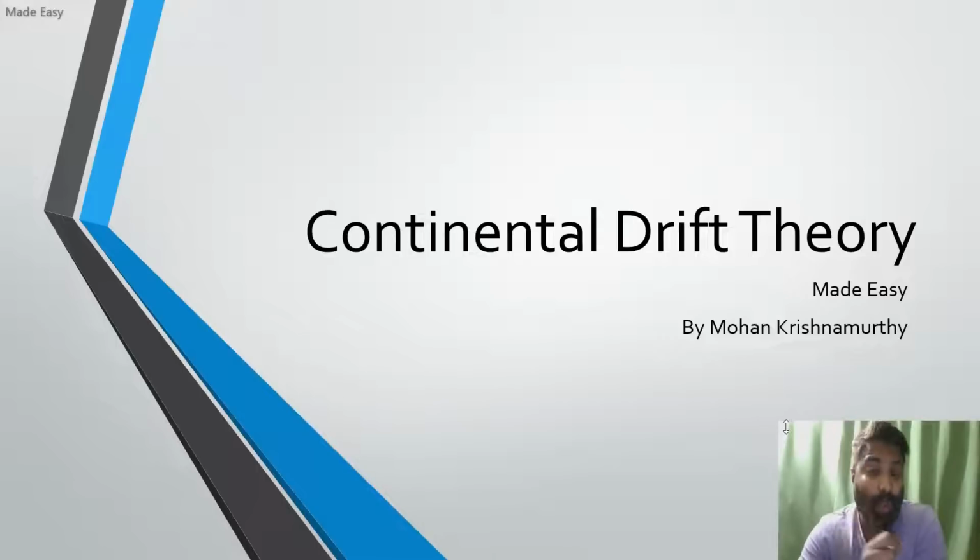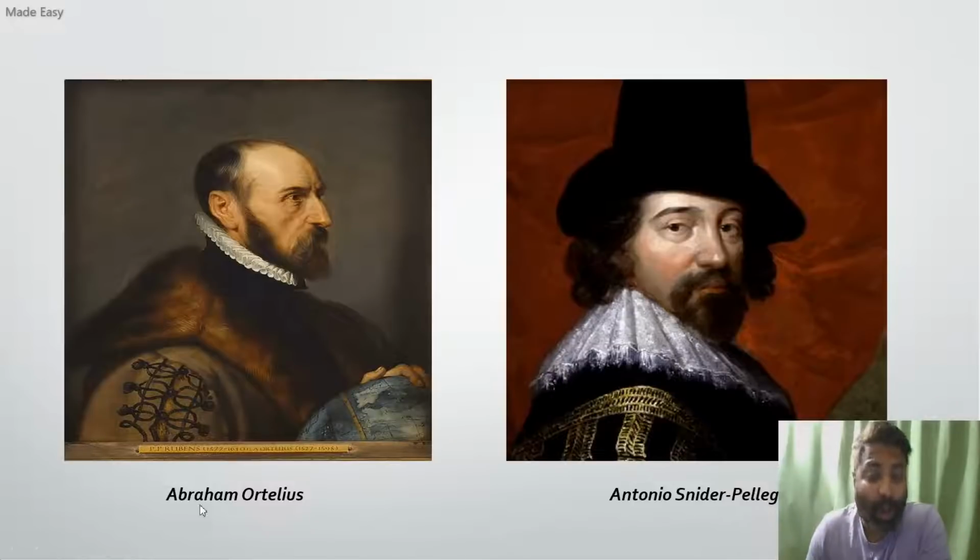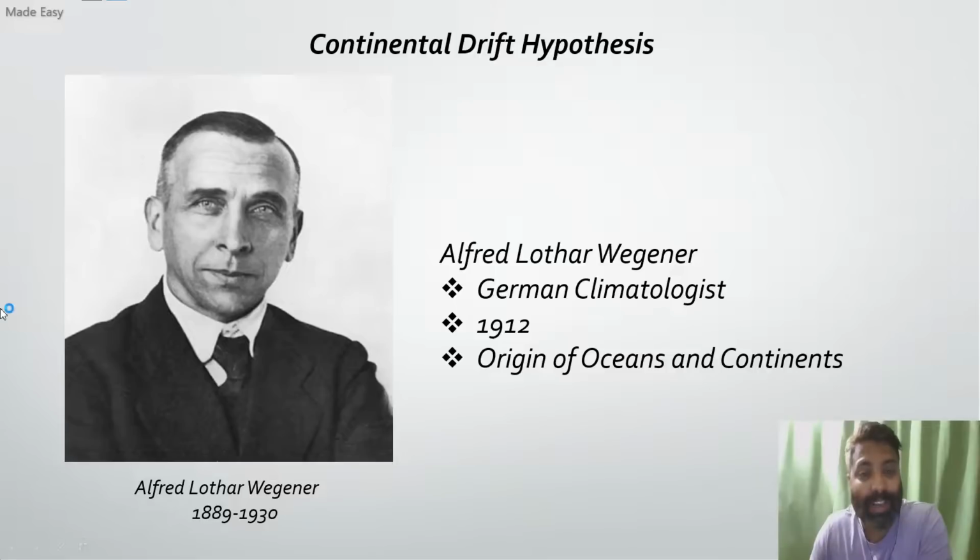But you should also know that the idea of continental drift was first given by Abraham Ortelius. Abraham Ortelius was a Dutch cartographer. In the 15th century, he gave an idea that all the continents were together and now they have drifted apart. His follower, Antonio Snyder Pellegrini, drew a map showing all continents together. So these two were the first to give the idea of continental drift, which was used later by Alfred Lothar Wegener in his article Origin of Oceans and Continents in the year 1912.